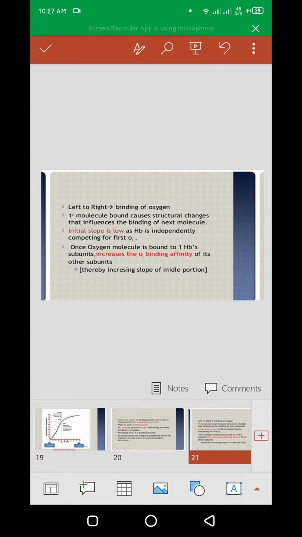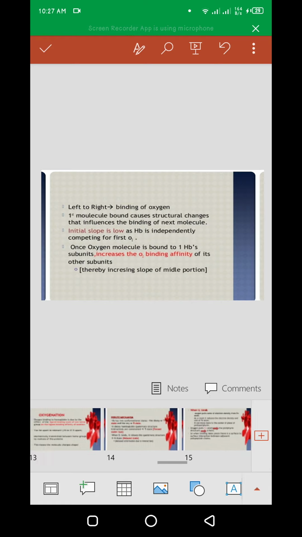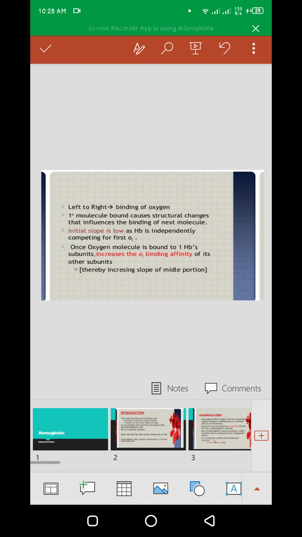Initial slope is low because there is so much hemoglobin, and it becomes competitive for the first O2. Once an oxygen molecule is bound to one Hb subunit, it increases the O2 binding affinity of its other subunits, and so the slope increases. The middle portion has increased slope. Hope this topic is clear. Thank you for listening.